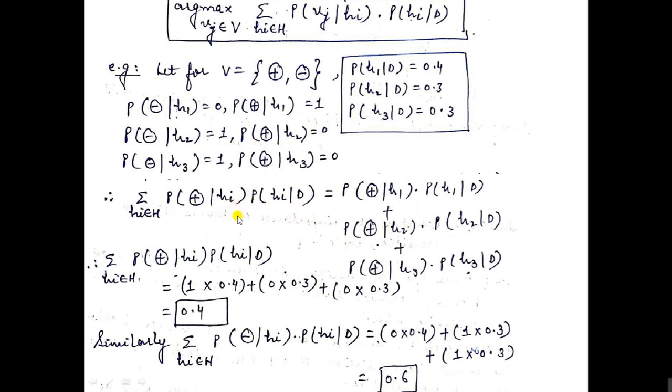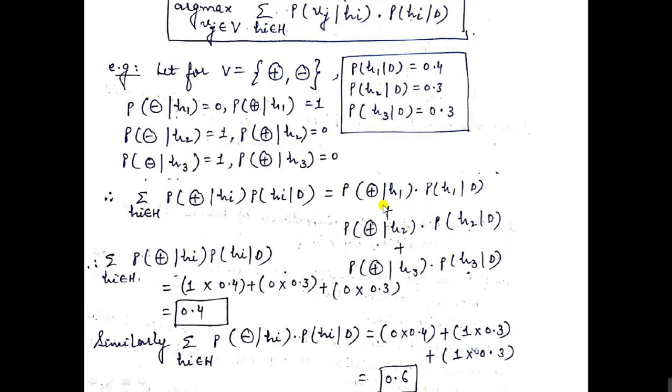Right? So if we expand, this is a summation actually. We can write the probability of positive given H1 multiplied by the probability of H1 given D, plus, because it is a summation, the probability of positive given H2 multiplied by the probability of H2 given D, where D means training data, plus the probability of positive given H3 into the probability of H3 given D,